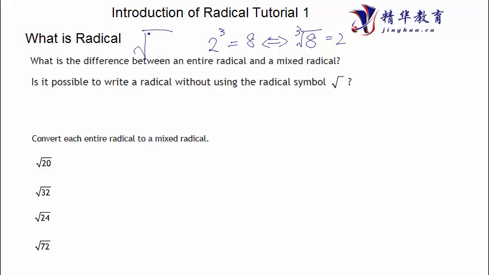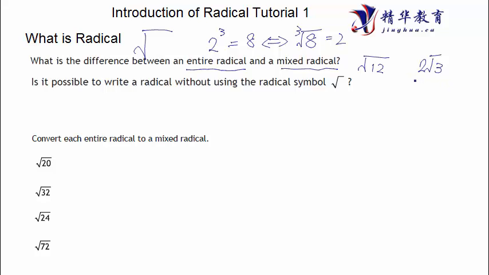For now, just remember that when you see these things, they are radicals. So what is an entire radical, and what is a mixed radical? An entire radical is like the square root of 12. That is an entire radical, there's no coefficient in the front. What is a mixed radical? 2 square root of 3.